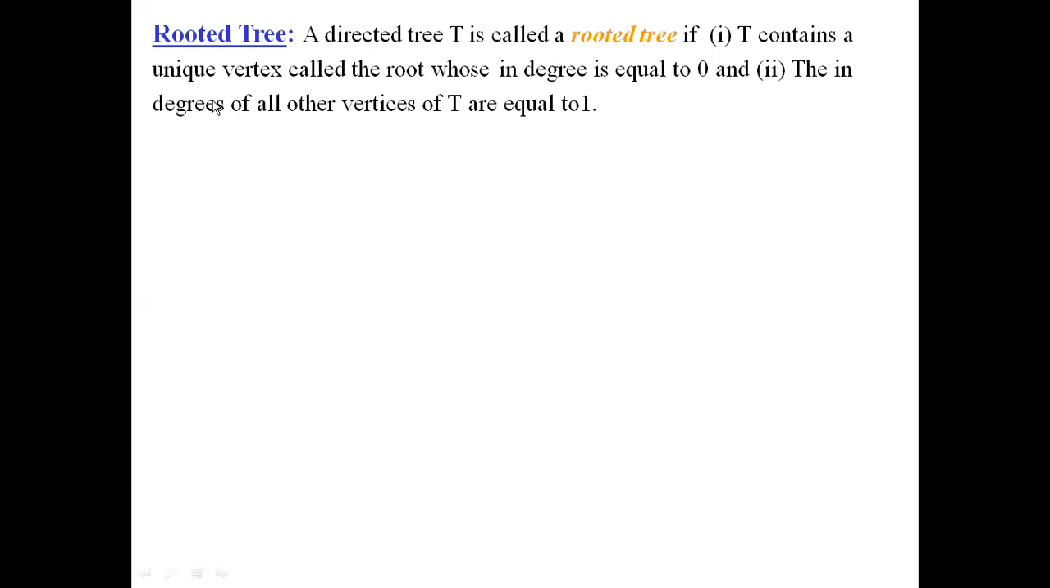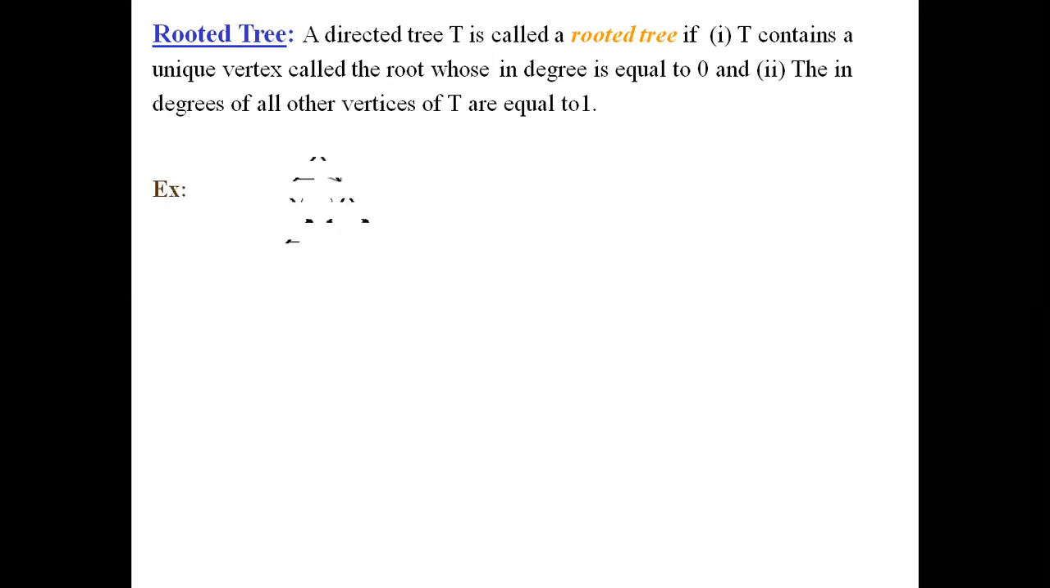So firstly, we should have a unique vertex which is called the root whose in degree will be equal to 0, and the in degrees of all other vertices of the tree must be equal to 1. So if these two conditions are satisfied, we say such a directed tree is called a rooted tree.